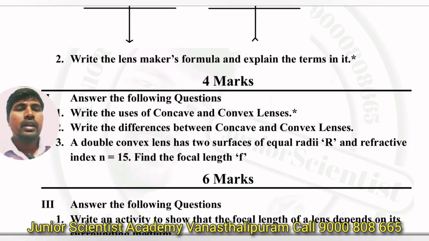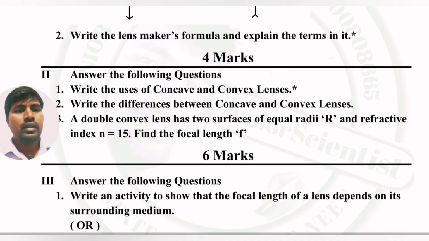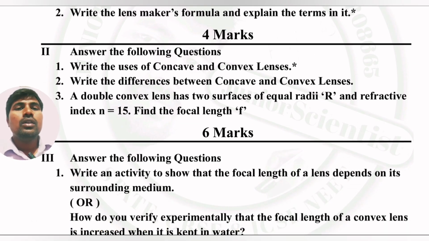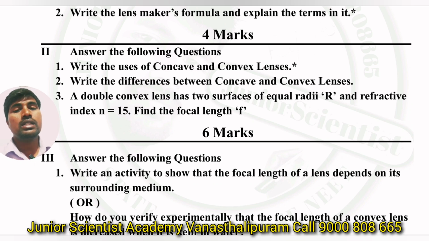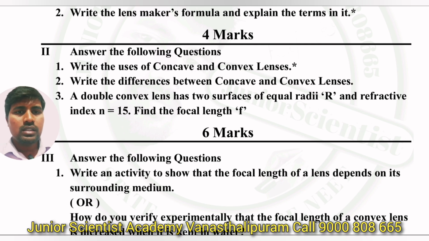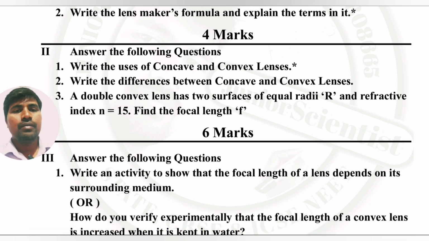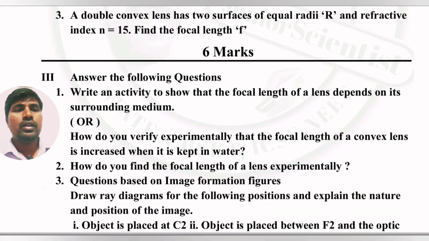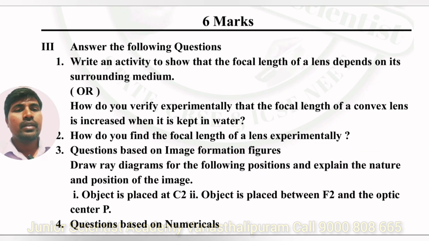Next, write the lens maker's formula and explain the terms. These are 4 marks questions. Uses of concave mirror and convex mirror, concave lens and convex lens. Uses of mirrors also, and difference-based questions: convex and concave lenses. The third question is just a numerical: both radii are equal, then the refractive index is 1.5, that is not 15. n is equal to 1.5. Find the focal length f. Okay, take the n value as 1.5. It was a printing mistake.